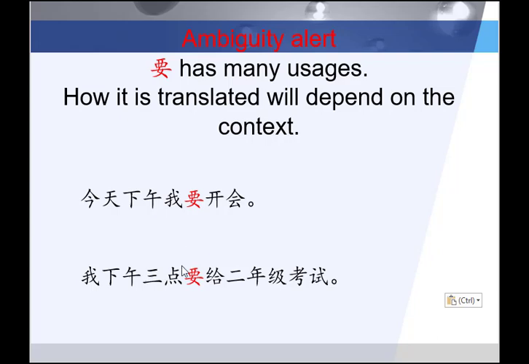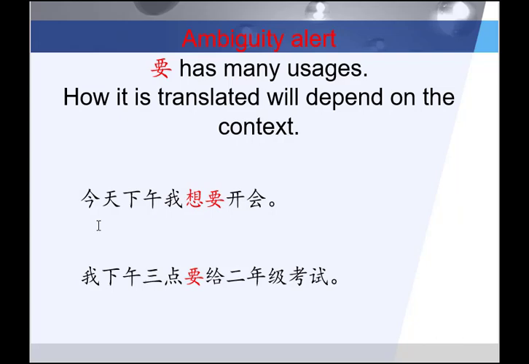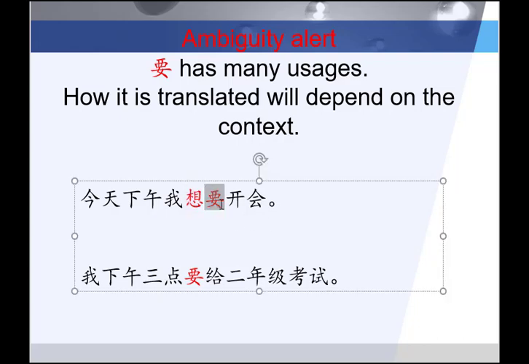Because 要 has so many meanings, if I want to say I want to, I would add 想 in front of the 要, like this. Now it becomes 今天下午我想要开会. This afternoon, I would like to attend a meeting. And in this case, you could actually get rid of the 要, right? 我想开会, which is what you learned before. So there is some ambiguity to using 要, but you just have to take a close look at the context and see which translations make the most sense.